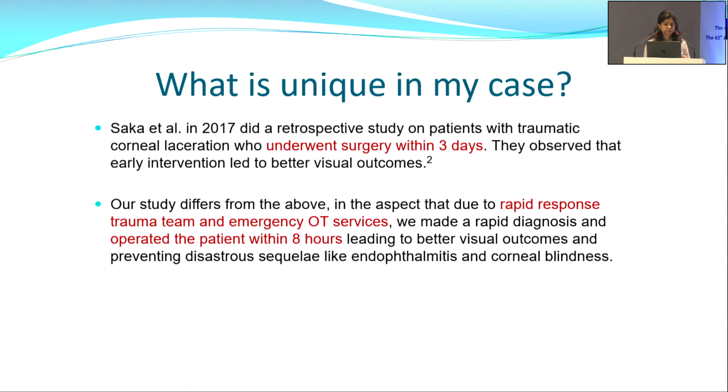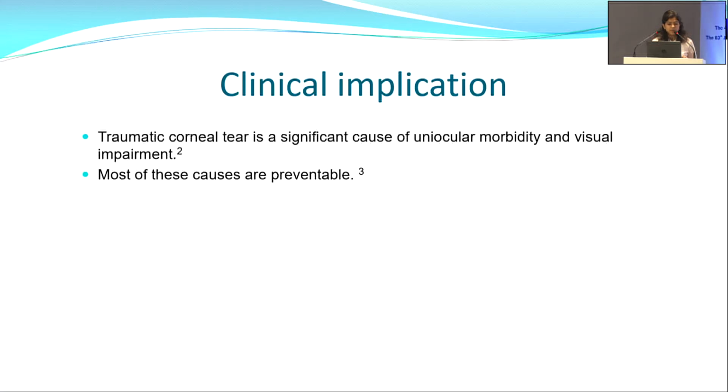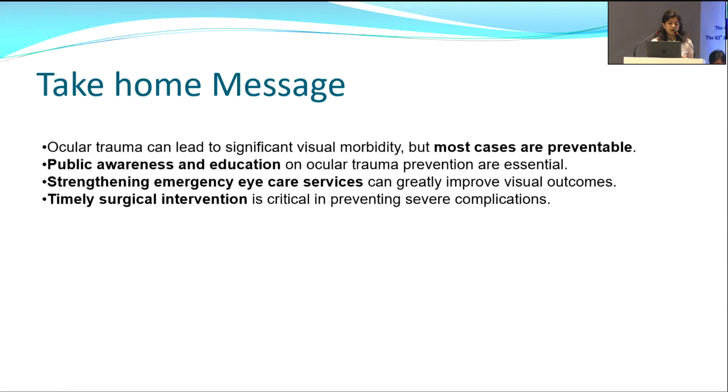So my case was unique in the aspect that due to our rapid response and emergency OT services, we made a rapid diagnosis and operated the patient within 8 hours, leading to a better visual outcome and preventing disastrous sequelae like endophthalmitis and corneal blindness. Coming to the clinical implication, traumatic corneal tear is a significant cause of uniocular morbidity and visual impairment. And the interesting part is that most of these cases are preventable. So public awareness and education on ocular trauma prevention are essential, along with timely surgical intervention, which is critical.